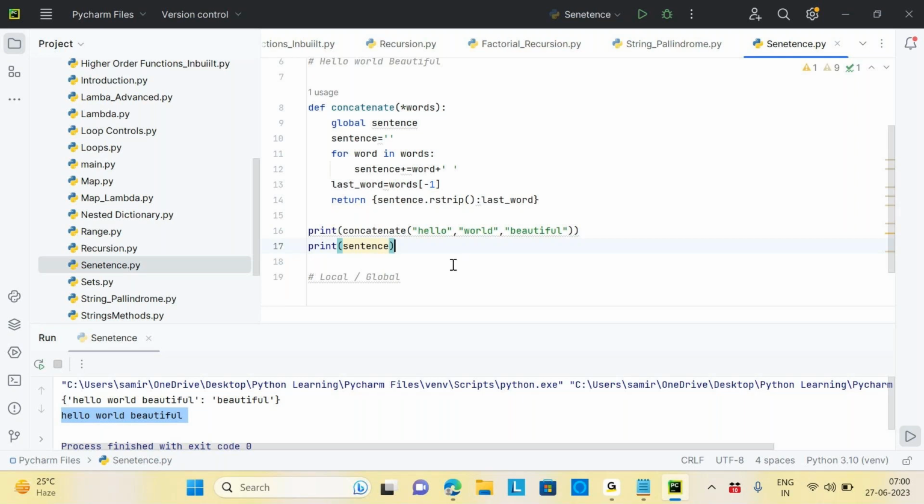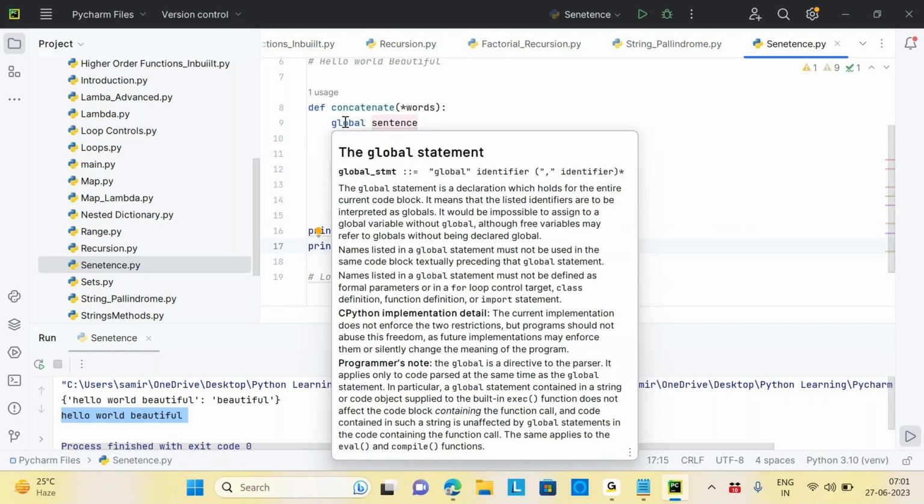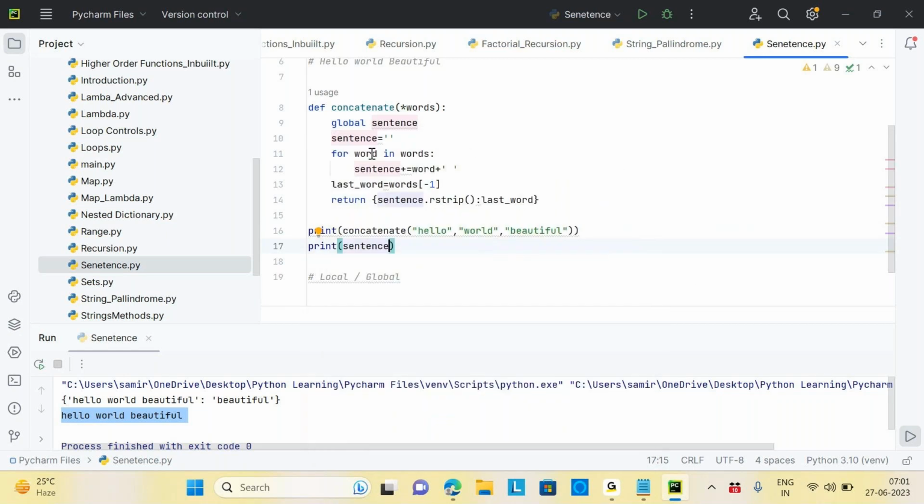No, it's not deleted. When you call the function, you are getting the output. But inside the function we have a variable which holds the concatenated string, and when you try to access it outside the function when it is not defined as global, you will not be able to access it. When the global keyword is used, only then can you access it. That's the logic.